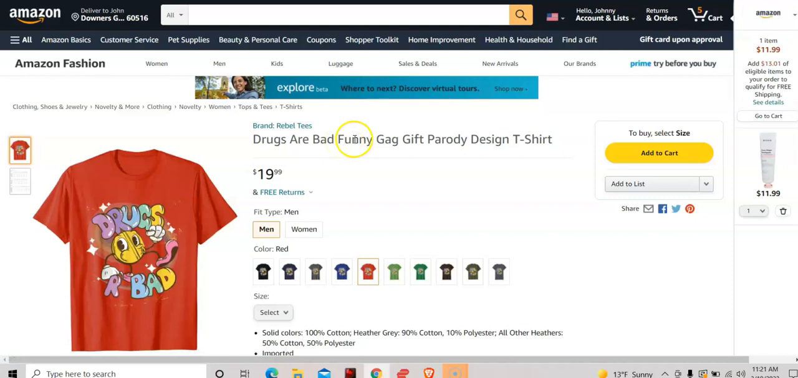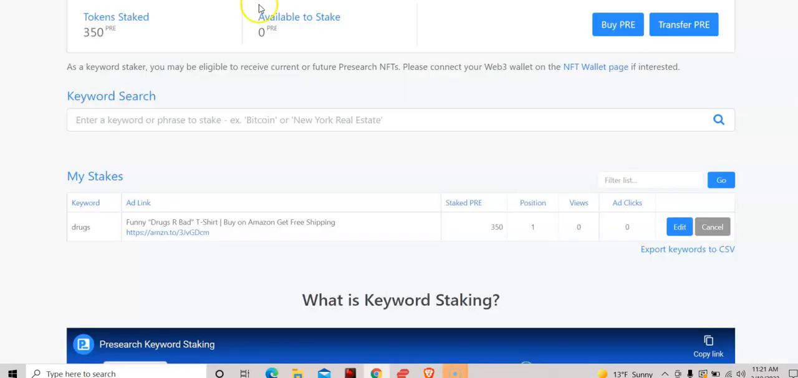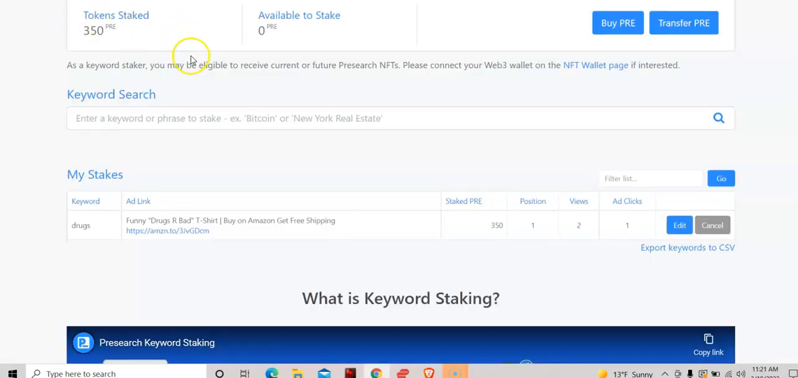So not only am I going to earn $5 when this t-shirt sells, but also I'm going to earn an extra, what's Amazon pay for the affiliate program? 4% probably. I'm going to earn an extra 4% because I used my affiliate link. So I'm kind of doubling up on earnings. And then if we go back over to the dashboard here, you can see I'm still position 1. My shirt has gotten 2 views and I got 1 ad click. And I can just continue. I'm out of pre right now, but I could just continue running ads like that. So I think this is pretty cool.